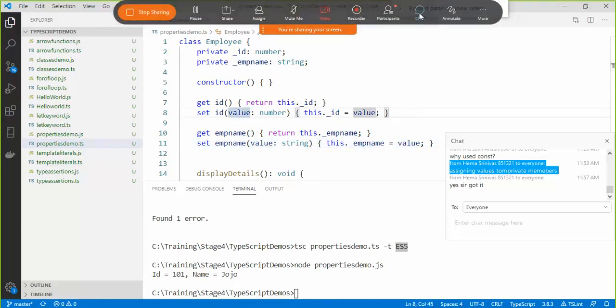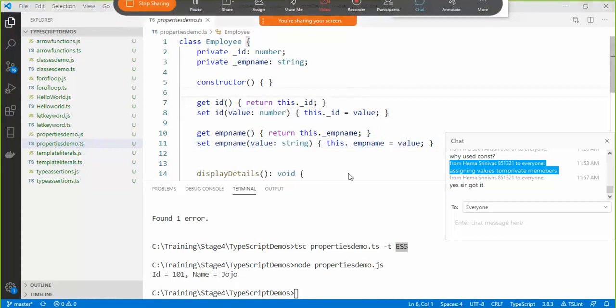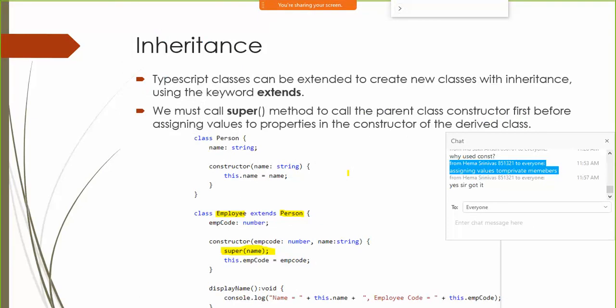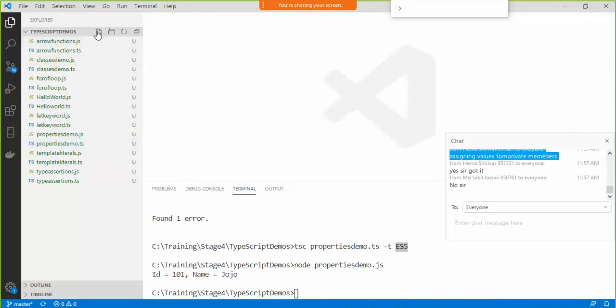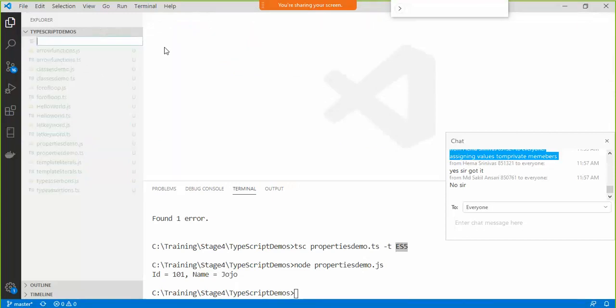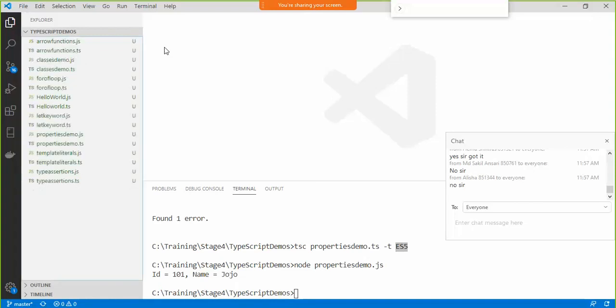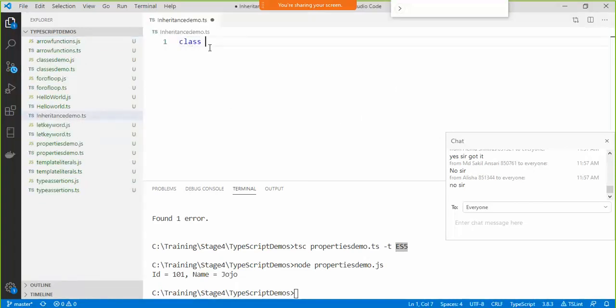Now guys, do you want to see the inheritance example also, or you are comfortable with what is there in this slide? Anyways, I'll just show you, not a big deal. Fine. Say new file inheritance demo.ts, and we'll say class person.